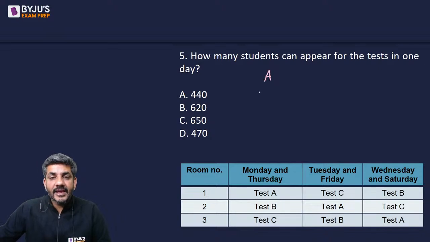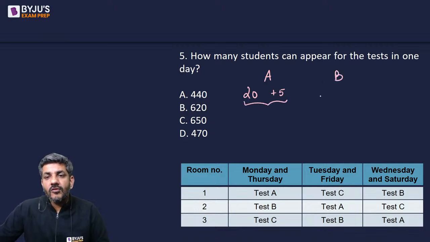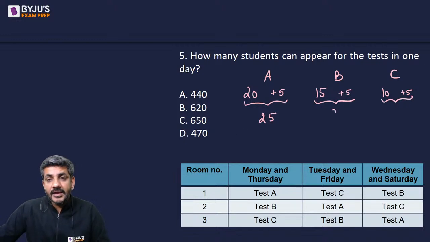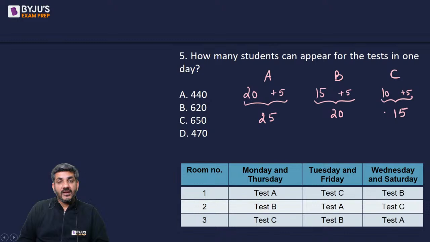See, about test A, he says the test is of 20 minutes, but after every test there is a gap of 5 minutes. For test B, the test is of 15 minutes, but after every test there is a gap of 5 minutes. And for test C, the test is of 10 minutes, and after every test there is a gap of 5 minutes. So basically you can say in every 25 minutes, one test A is conducted. In every 20 minutes, one test B is conducted, and every 15 minutes, one test C is conducted.